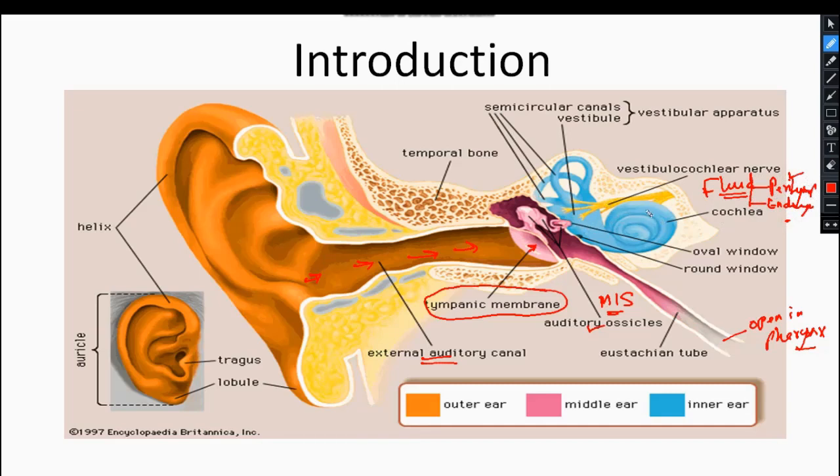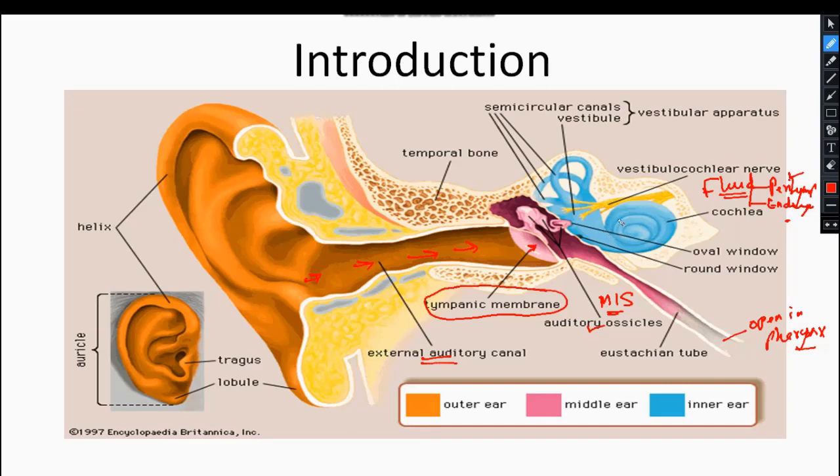And this energy which has been transferred to the perilymph later on will transfer to this endolymph, and this mechanical energy will change to electrical energy as an action potential in this. That we will see later in the slides.